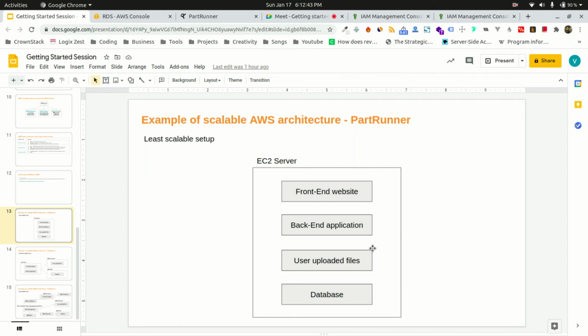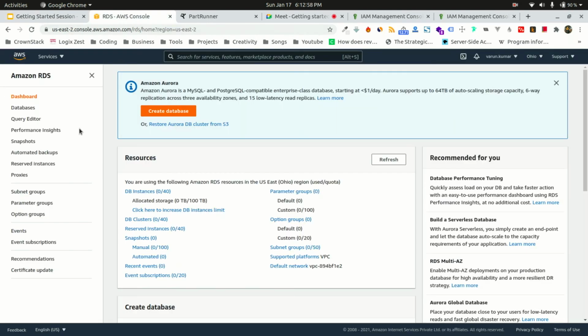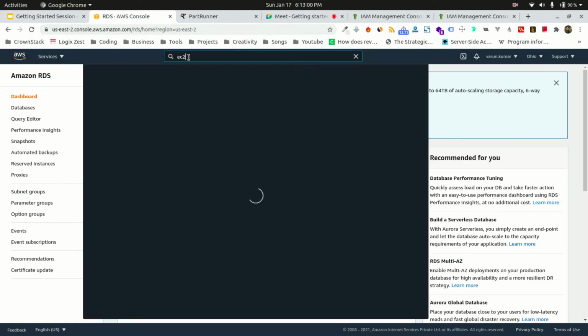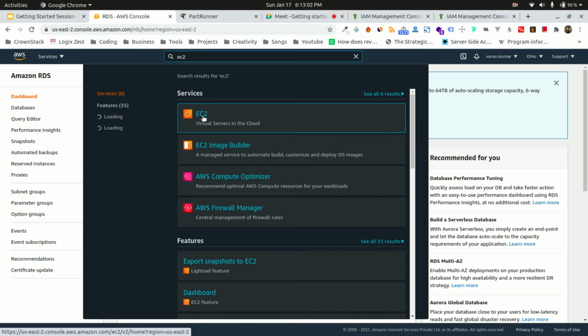suppose, let's take the uploaded files. Suppose people are using your application and they are uploading files, right? Every EC2 server has limited storage. Whenever you are creating your EC2 server, you need to tell Amazon how much space you need.